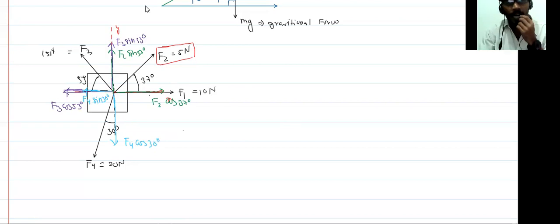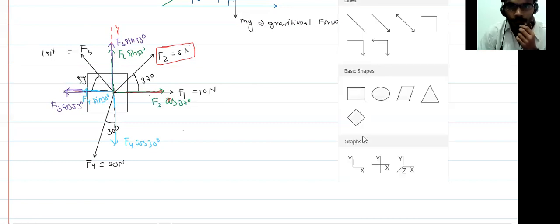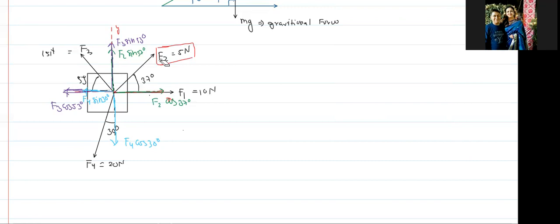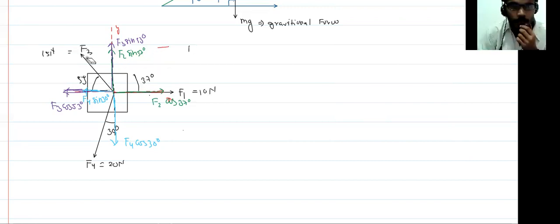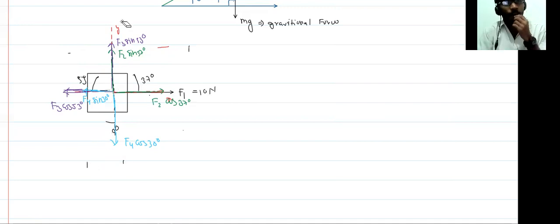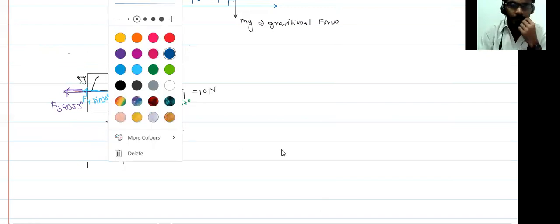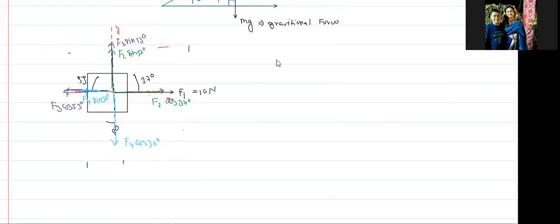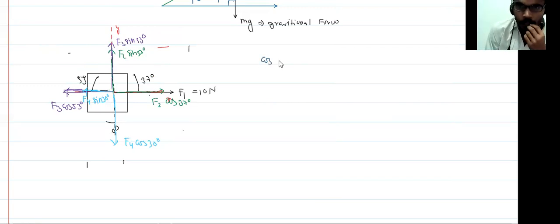Okay, so I resolved the forces into two directions, one along this direction, one along this direction. If I resolve that, then there is no need of the original forces, so I can remove them, because I broke all the forces into two components. Now I'm giving you the values. Remember, sin 37 degrees is equal to 3 by 5, which is equal to cos 53 degrees.